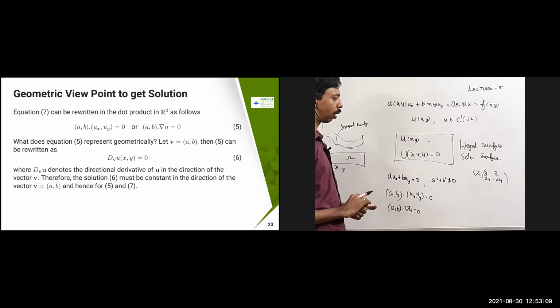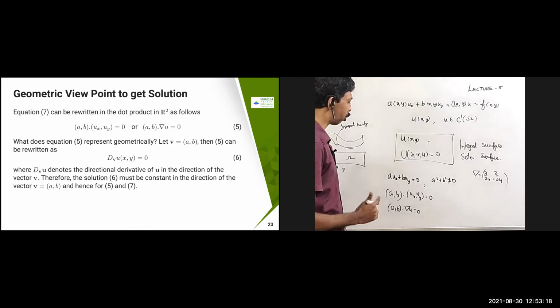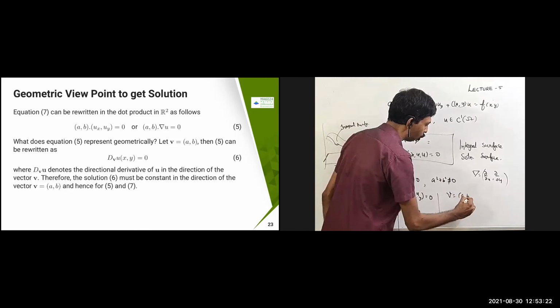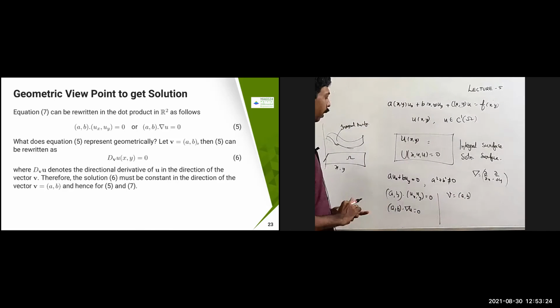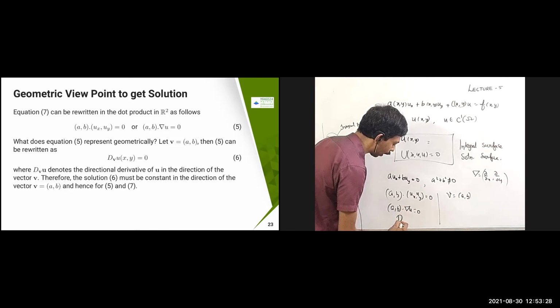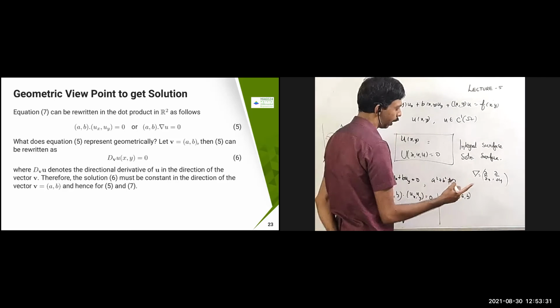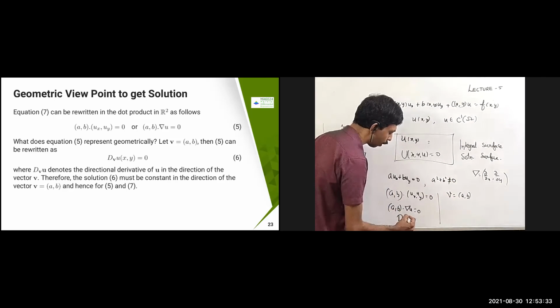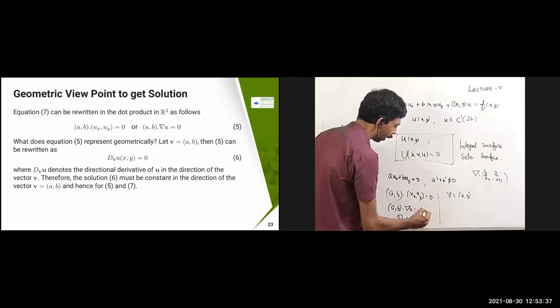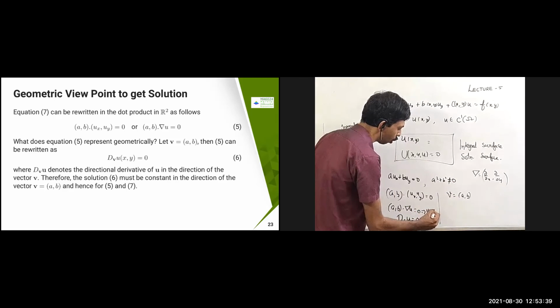Now what does this equation represent geometrically? That we are going to see, and from this we will get the answers. I'm going to denote v equal to a comma b. Then remember the directional derivative definition: D v of u equal to 0 is nothing but v dot del u equal to 0.